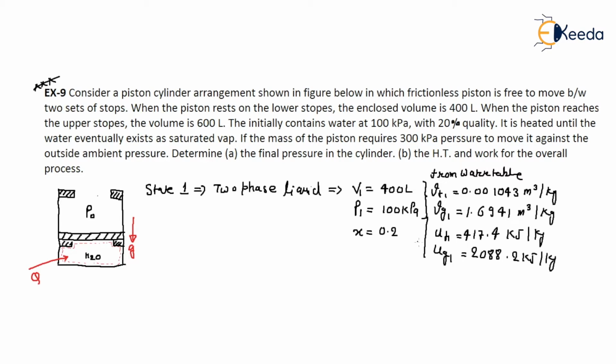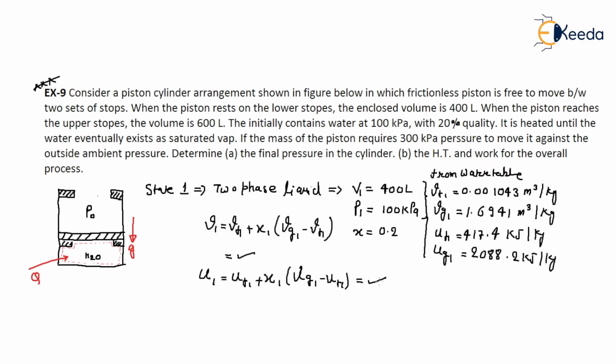Now, this is saturated liquid and saturated vapor. If the dryness fraction is given, what is the initial specific volume? V1 is equal to Vf1 plus x1 times (Vg1 minus Vf1). So you can easily find the volume. And what is the internal energy? U1 is equal to Uf1 plus x1 times (Ug1 minus Uf1). So you can find the internal energy also.